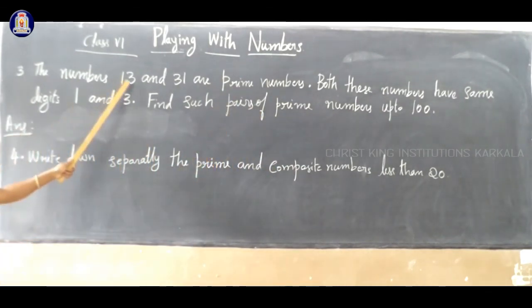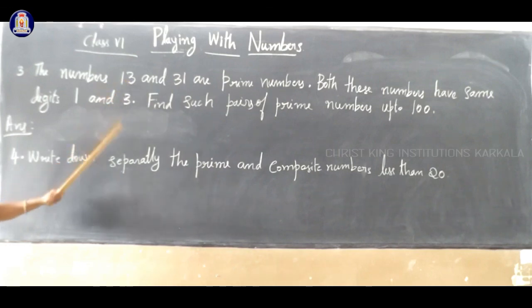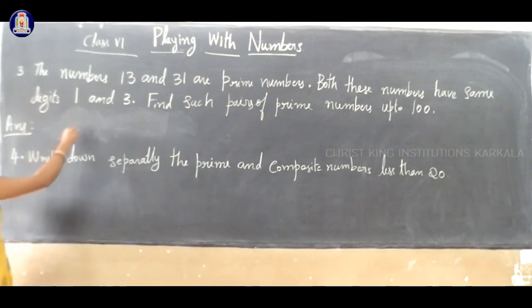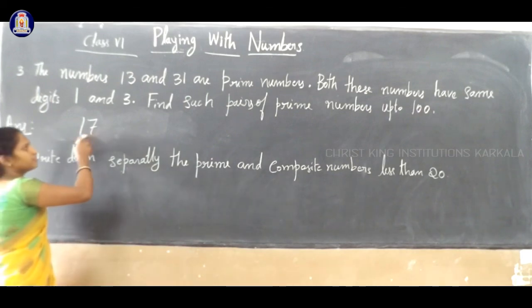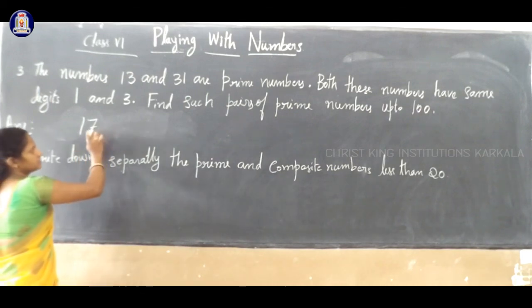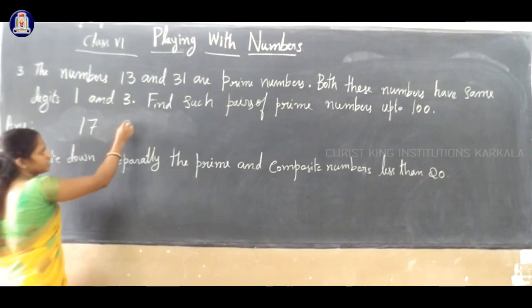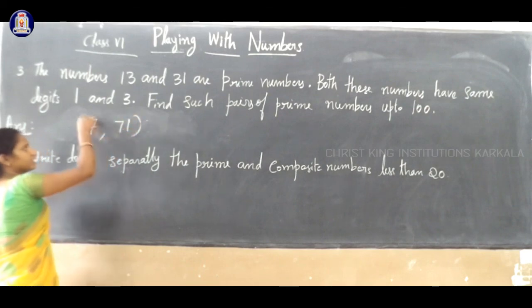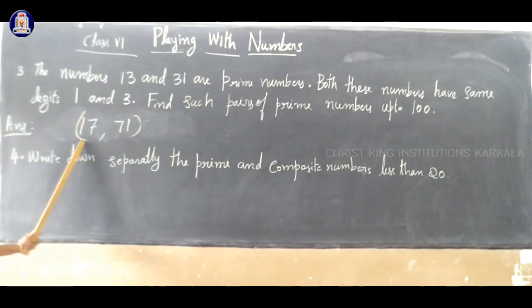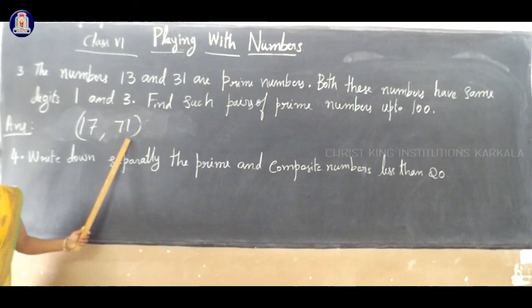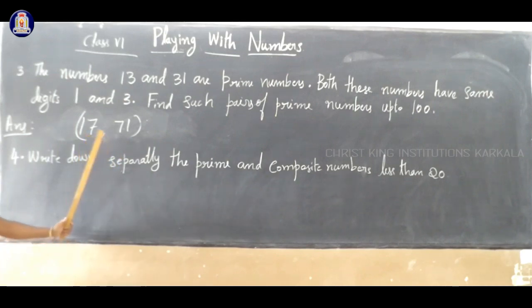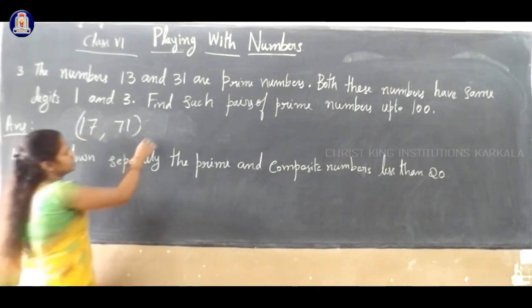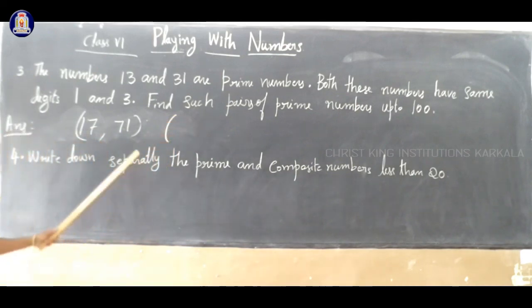Here after 13, 14 is not prime, 15 is not prime, next 17 is a prime number. Correct? So next you have to replace the digits, the same digits, means you write 71. So 17 is also prime and 71 is also prime. Correct? So this is one pair.